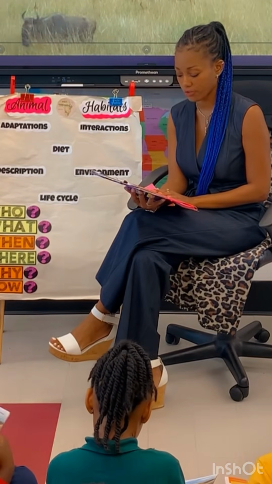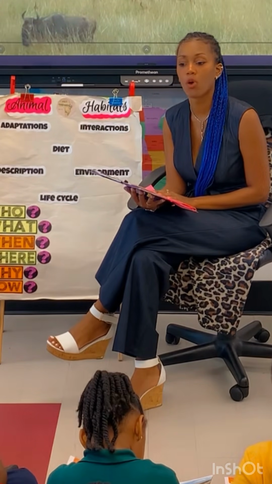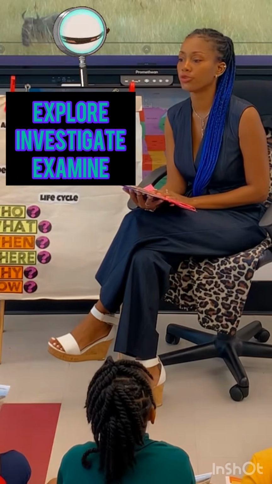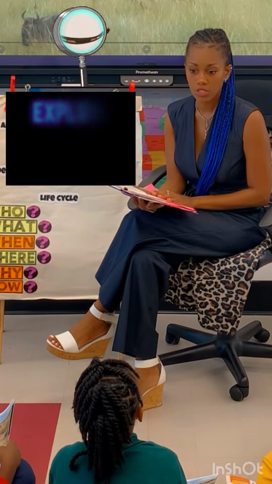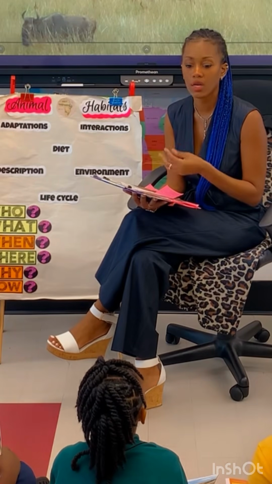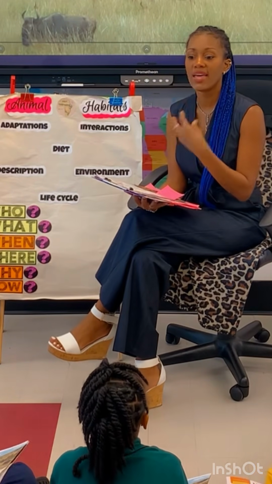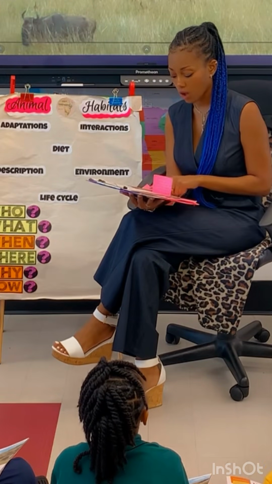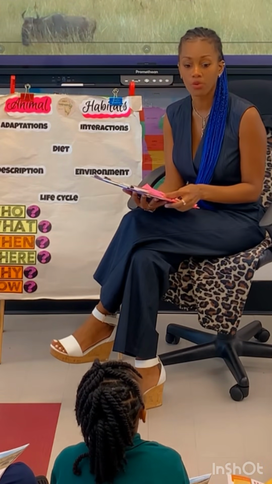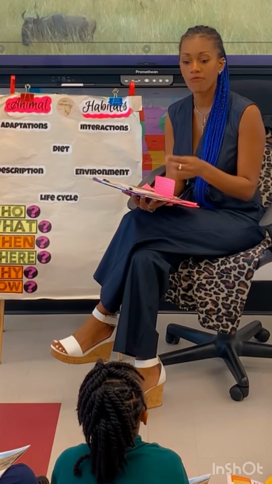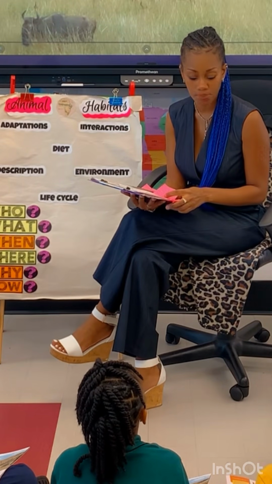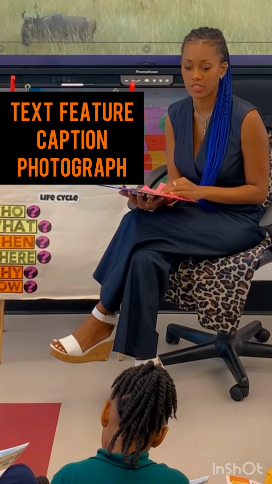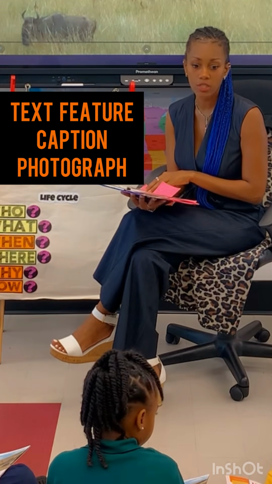Let's explore a few habitats. To explore means to investigate. It means to discover. It means to examine further. So as we continue to read, we're going to dive a little deeper into the different habitats. On the bottom here, the author included a photograph. On top of the photograph, he included a caption. Point to the caption. The caption is a text feature, and it gives more meaning to the photograph.